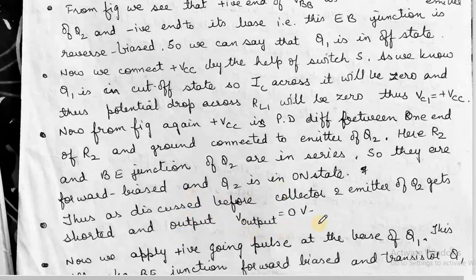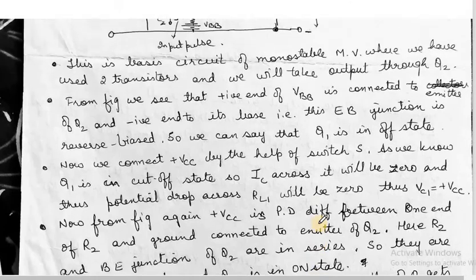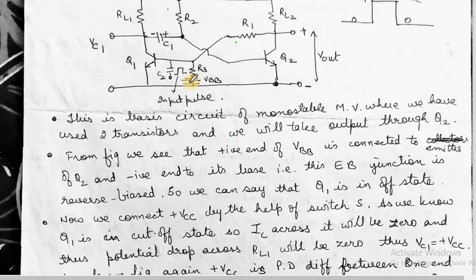Now what happens? We'll be applying a positive going pulse at the base of Q1. Here we had already made, with the help of this battery, this base positive. Now we'll apply a positive going pulse to the base of Q1. As we apply the pulse to the base, that is positive, what will happen?